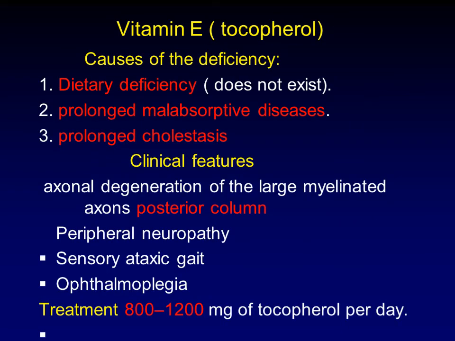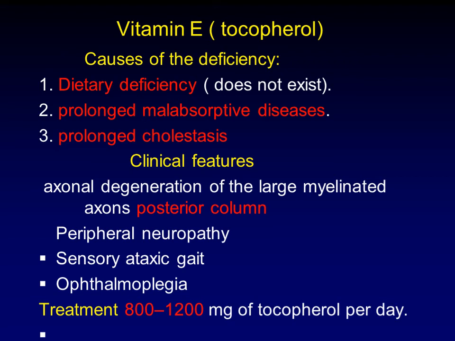The main cause of vitamin E deficiency is prolonged malabsorption disease with other vitamins and prolonged cholestasis, because, as we mentioned in a previous slide, it depends on fat absorption. Because it is present in all foodstuffs, isolated dietary deficiency does not exist. The main clinical feature is due to axonal degeneration of large myelinating axons, specifically the posterior column.